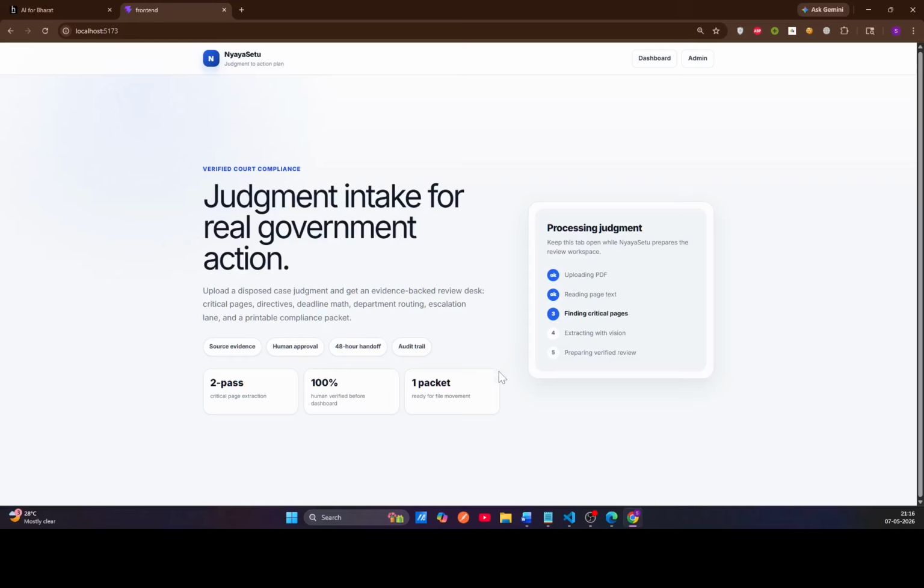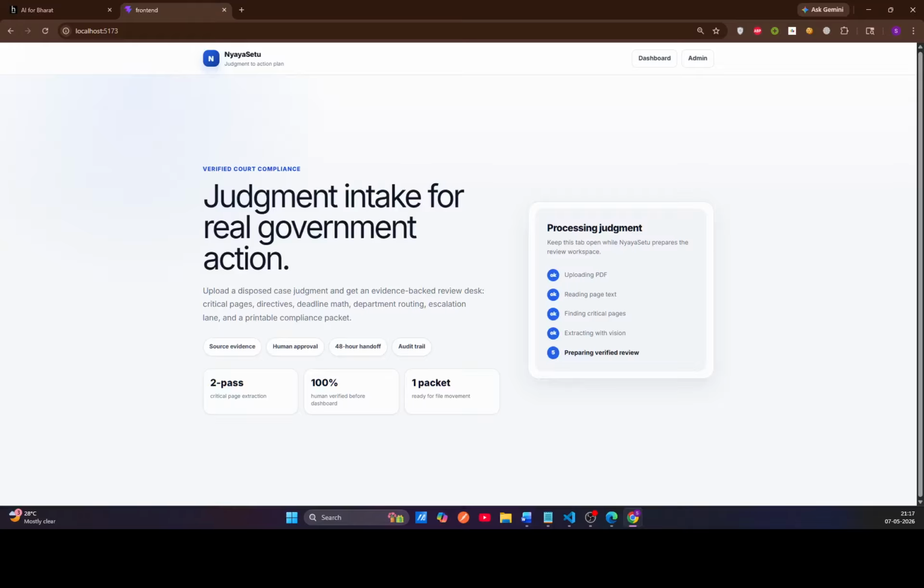Nyaya Setu uses a two-pass pipeline. First, it extracts raw text and sends it to the LLM to find the critical pages, the ones with case metadata, directions, and deadlines. Only those selected pages are sent as images to the LLM for structured extraction. This means we can skip irrelevant pages, reduce costs, and get better accuracy, especially since court judgment PDFs are very lengthy and can go up to 50 or 80 pages.